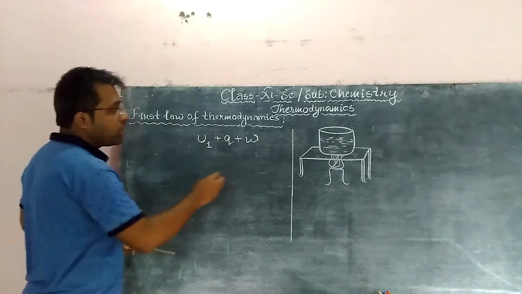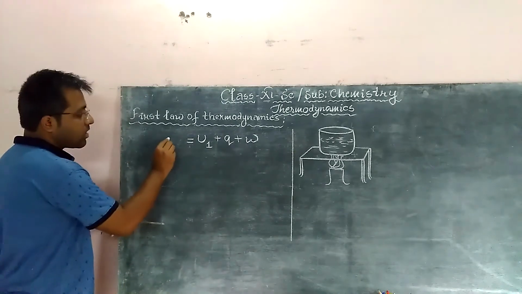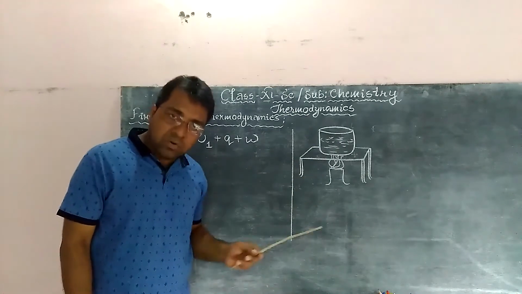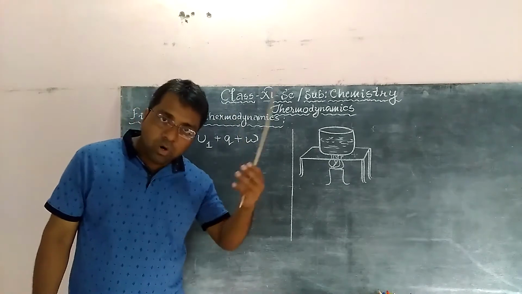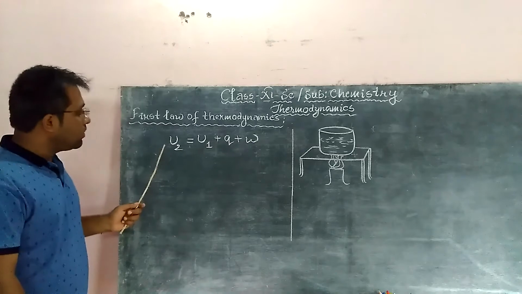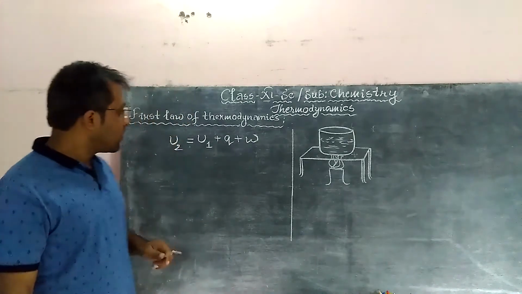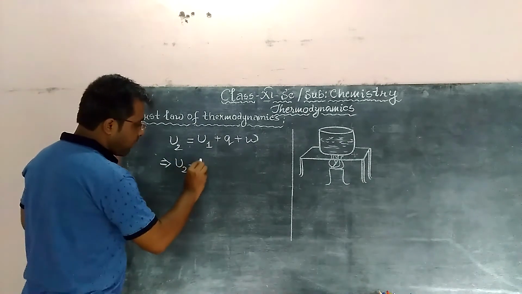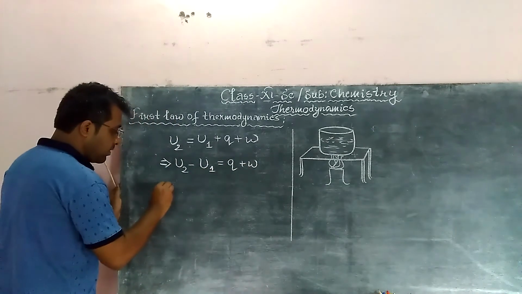This way we can say that the final internal energy may be U2. Initially it was U1. After absorbing the heat, it becomes U1 plus Q. And when some work is done, that is also added. Finally, this is equal to U2, the new internal energy of the system. So we can write U2 minus U1 equal to Q plus W.